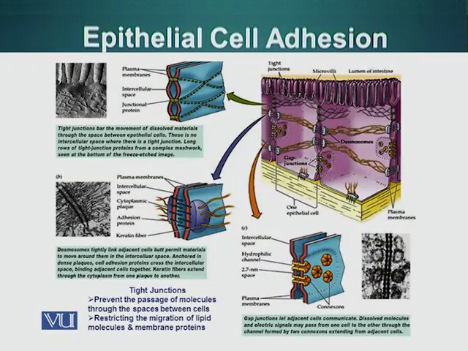Now let's look at a special type of cells, epithelial cells, and let's look at the organization of these cells and how these cells are attached to each other and how these cells communicate with each other. We are going to talk about three types of adhesion molecules in these cells. Tight junctions, as you can see on your screen, are present at the apical region of these cells. These tight junctions prevent any type of molecule from passing through the space between the cells.